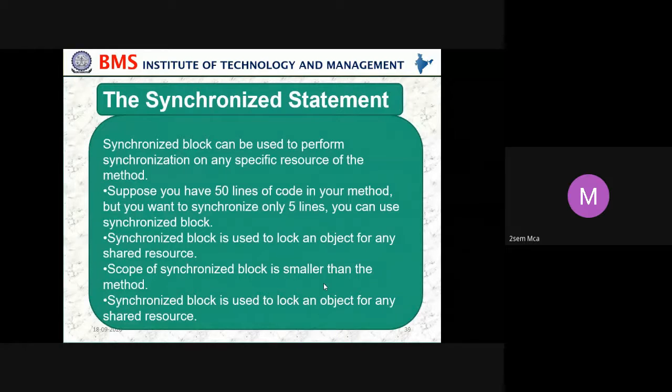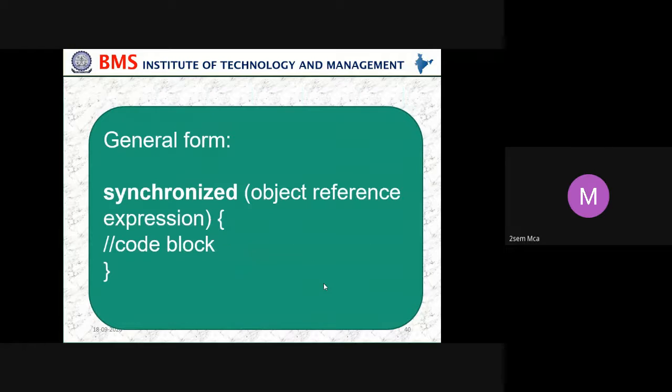A synchronized statement, the synchronized block, can be used to perform synchronization on any specific region of the method. Suppose you have 50 lines of code in your method, but you want to synchronize only 5 lines. You can use a synchronized block. A synchronized block is used to lock an object for any shared resource. The scope of a synchronized block is smaller than the method. A synchronized block is used to lock an object for any shared resource.